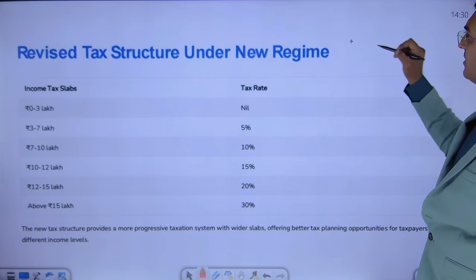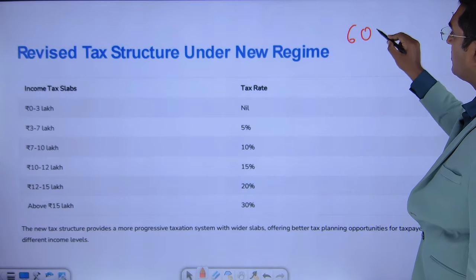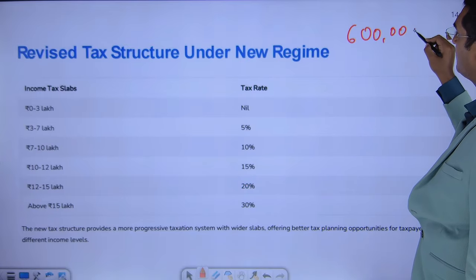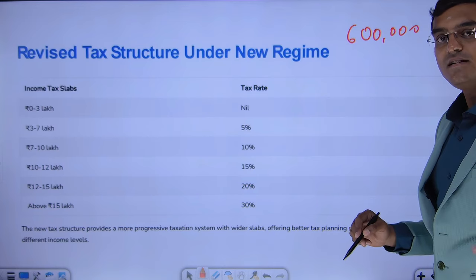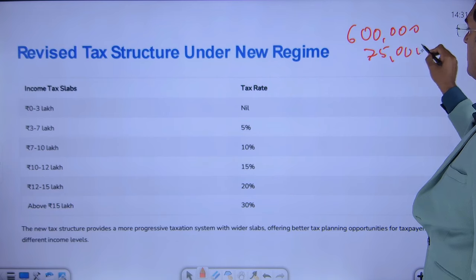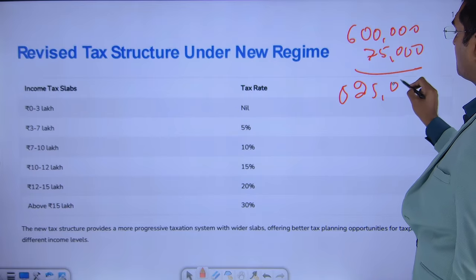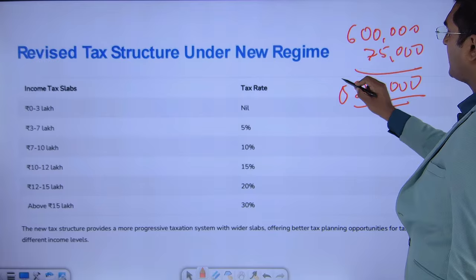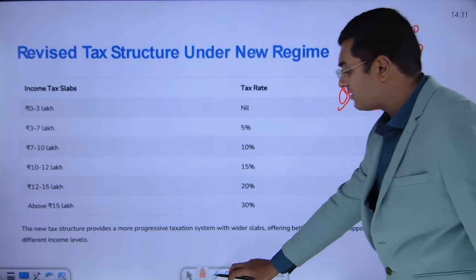Let us say, for example, your income is 6 lakh rupees. Let us assume this is taxable income after all the deductions. Okay, let us consider there is a standard deduction of 75,000 rupees. Now, your taxable income is 5,25,000 rupees. Now, how do we calculate the tax of this? 5,25,000, how do we calculate the tax?